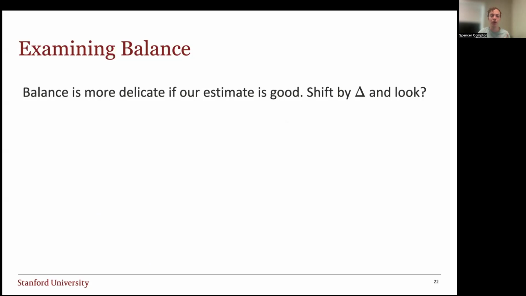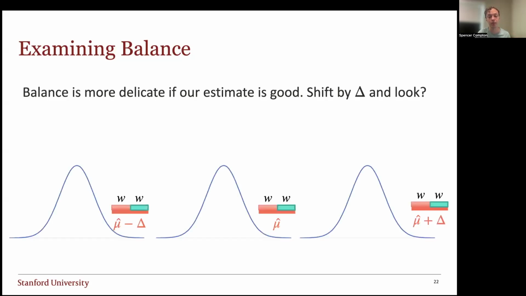So then we could think a little further and say that if balance is more delicate, then our estimate is probably good. So say we shift our balance, we perturb it by delta. What happens to our balance if we perturb our estimate by delta? Well, if we were in the flat part of the tail, then moving our estimate delta to the left and delta to the right remains with our sides being roughly balanced.